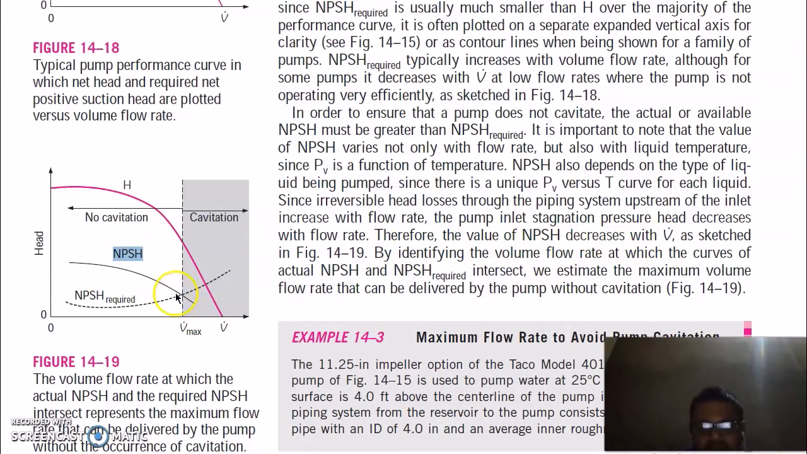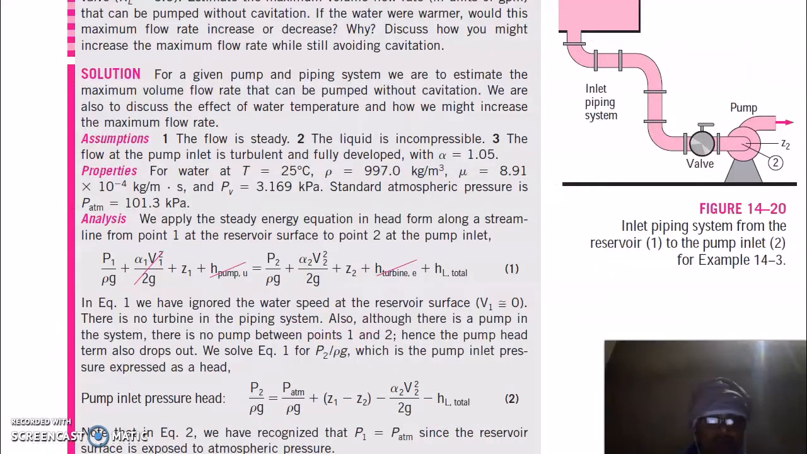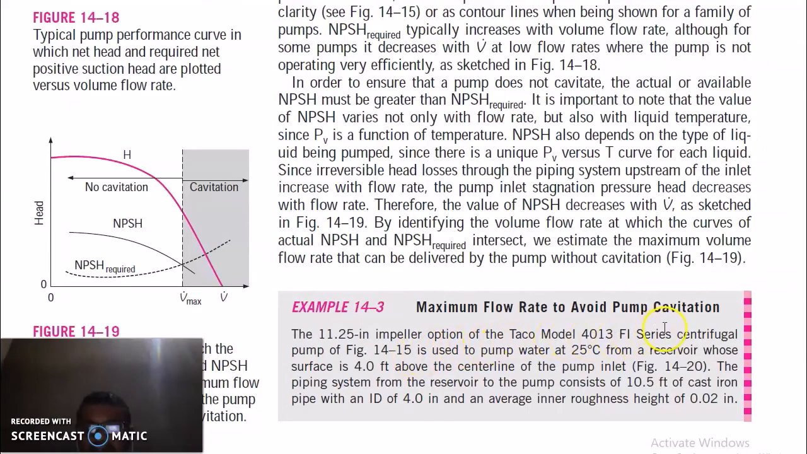By identifying the volume flow rate at which the curves of actual NPSH and NPSH required intersect, we estimate the maximum volume flow rate that can be delivered by the pump without heavy cavitation. So this is the maximum volume flow rate which the pump can deliver without cavitation. Maximum flow rate to avoid pump cavitation.